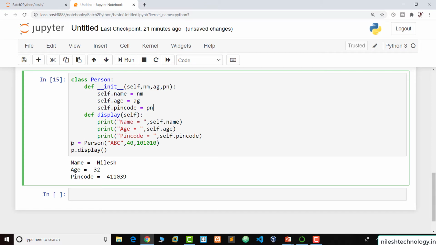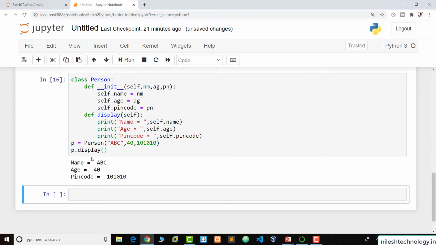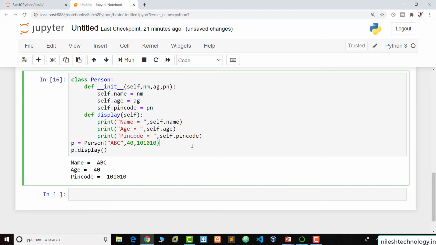So when we create the object at this line, the object is created and the constructor is called. Which constructor? The parameterized constructor. All these three values go to nm, ag and pm, and we assign these local values to the class variables self.name, age, pin code, and we print these values by using the display function. So run, and these are my new values. So we go to the next section.